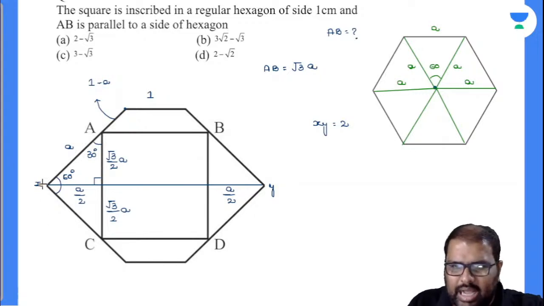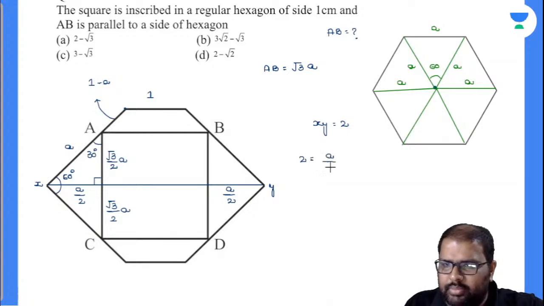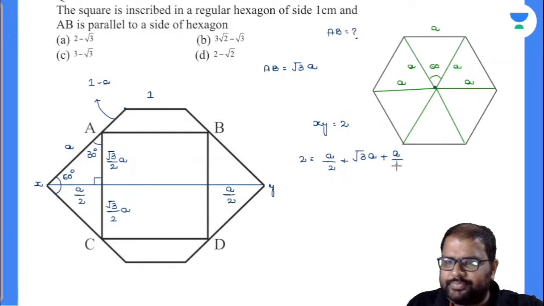Now calculate this. Now see here, I'll add from X up to Y. So XY is nothing but equal to 2, which is nothing but equal to A by 2 plus the side of the square, root 3A, plus A by 2. Am I right or wrong? Now what will be the answer there?